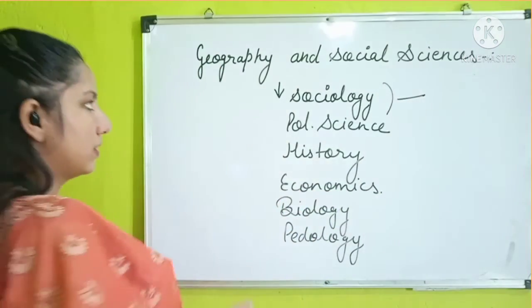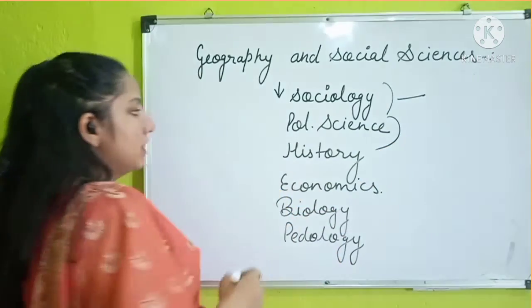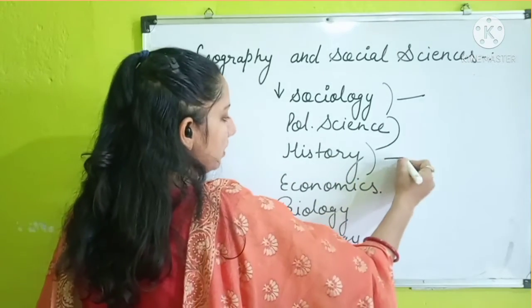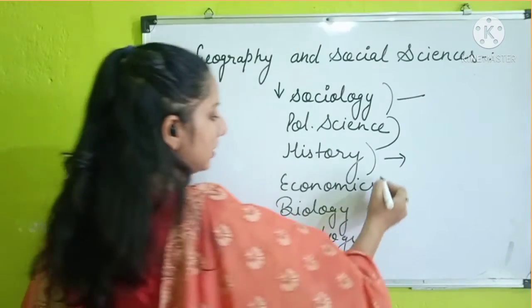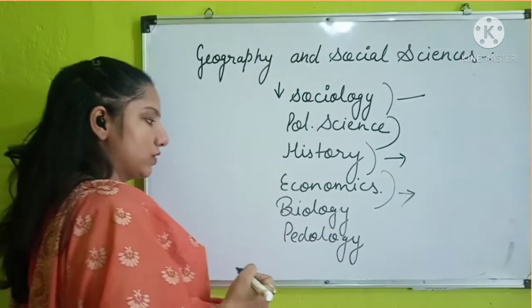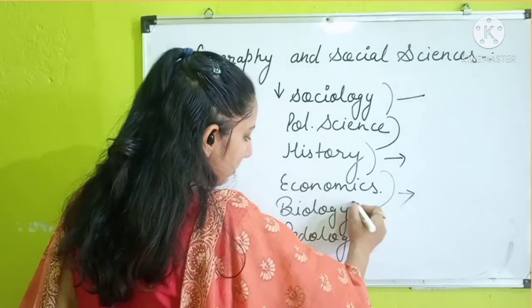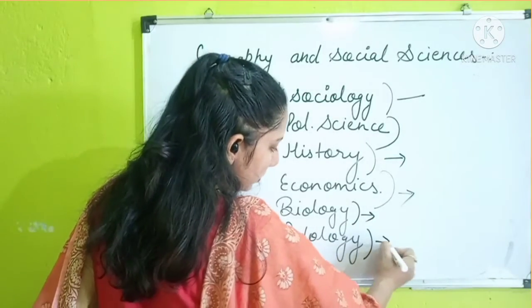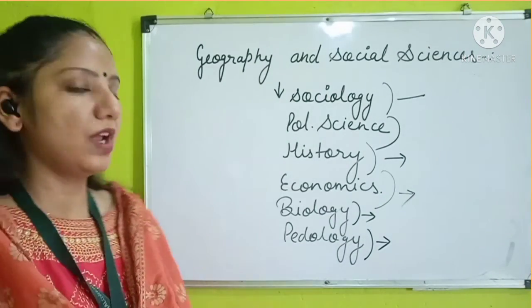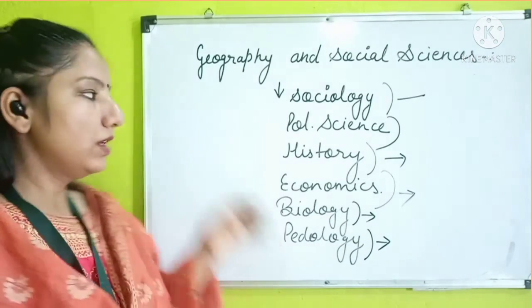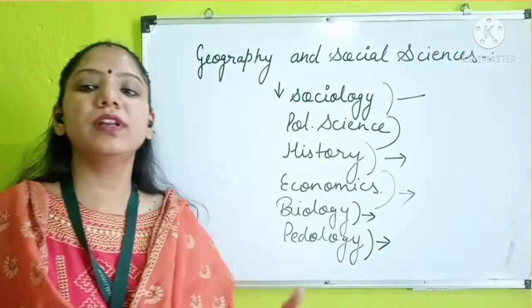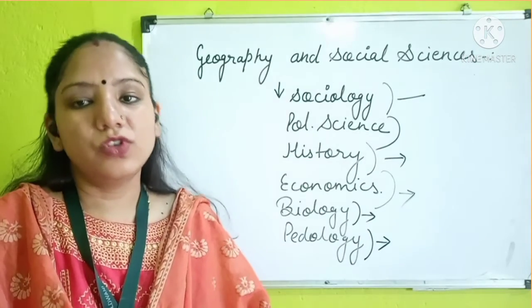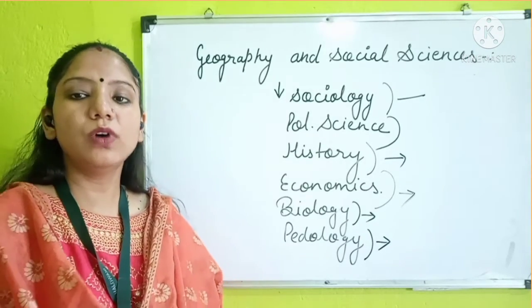the human's life. In the second, we have to study the political part of human's life. In history, the historical part and the events of human's life. The economical part of human's life we have to study in economics. Same here in biology, the biological facts of geography we have to study, and pedology about the soil and the pedogenesis we have to study in pedology. Not only these 5 or 6 parts, there are many more parts which are related to geography, which now we will study through a picture.